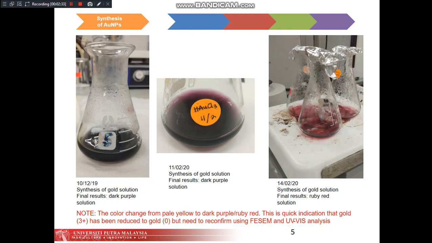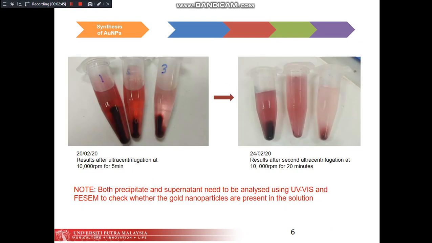This color change indicates that Au3+ has been reduced to Au0, but I need to reconfirm it using FESEM and UV-Vis analysis.